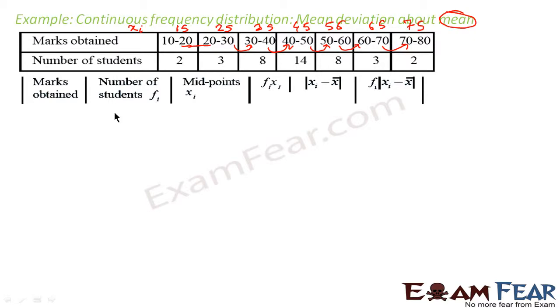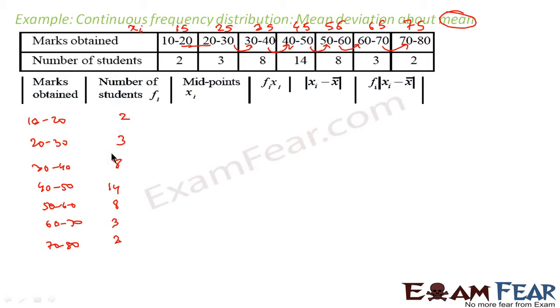So we have the xi's. Now let's first put everything in a table, because if you put everything in a table, life is simple. So we have the distributions 10 to 20, 20 to 30, 30 to 40, 40 to 50, 50 to 60, 60 to 70, and 70 to 80. For 10 to 20, the number of students was 2. Here it is 3. Here it is 8. Here it is 14. Then 8, 3, 2. I have just copied the data from here into this form.